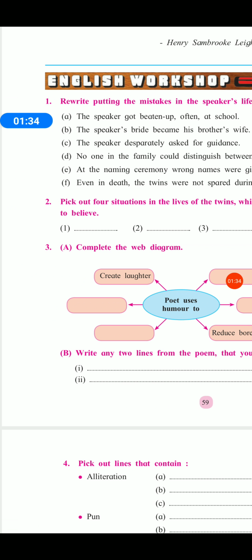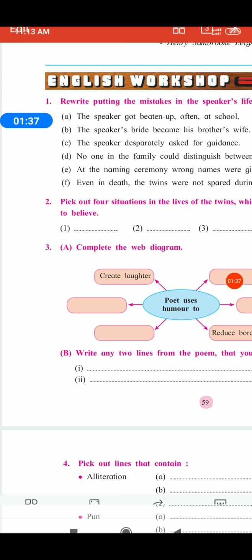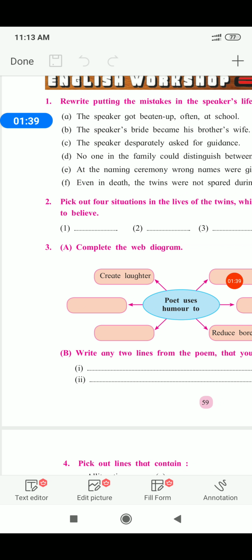According to that, you have to write like that.